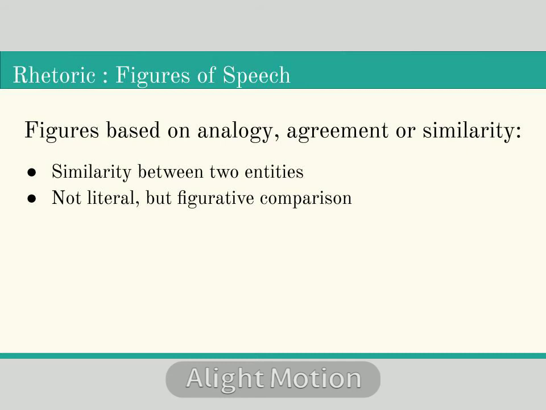Now all of these animals are different varieties of ruminants, and the similarity between them is again very obvious, and this also forms a very literal comparison. The similarity between them is very literal and obvious, and as a result these comparisons will not be considered a figurative comparison.